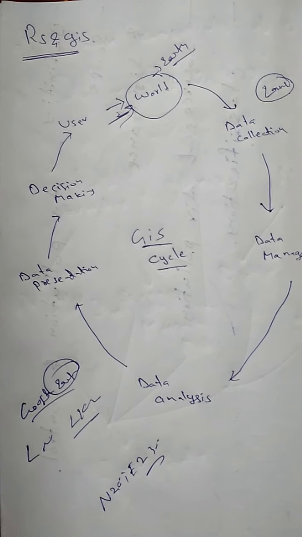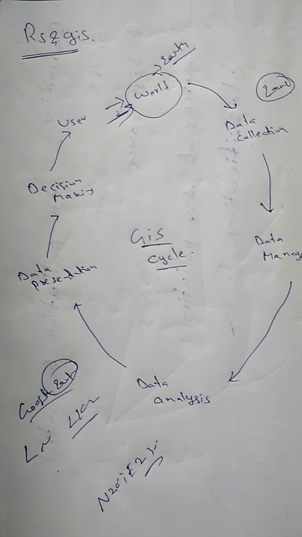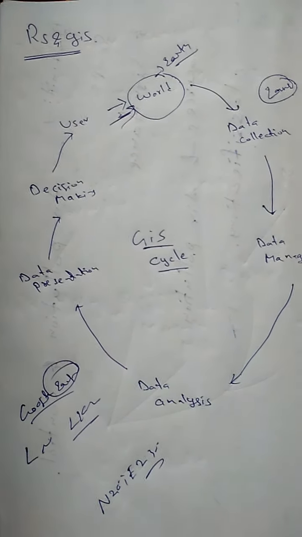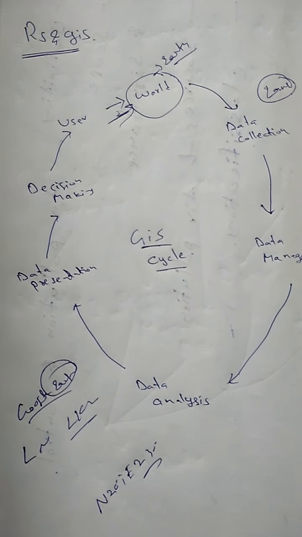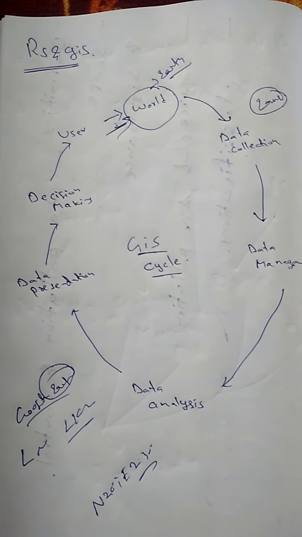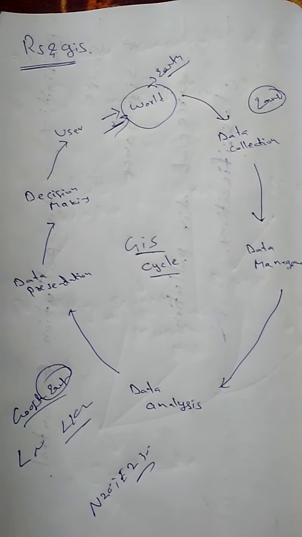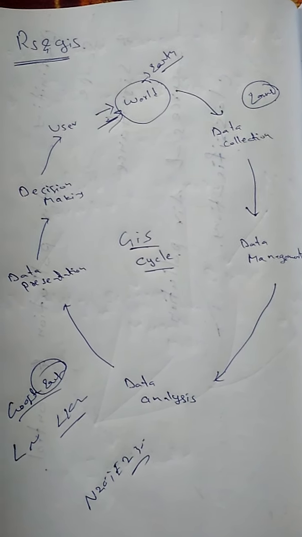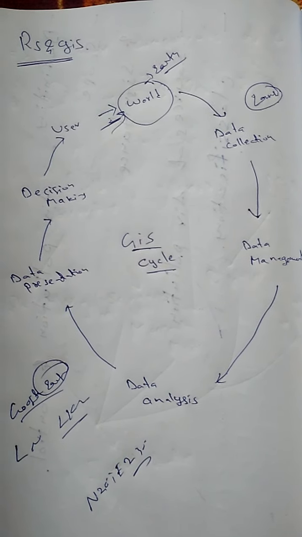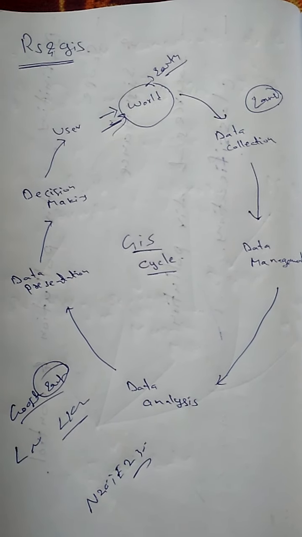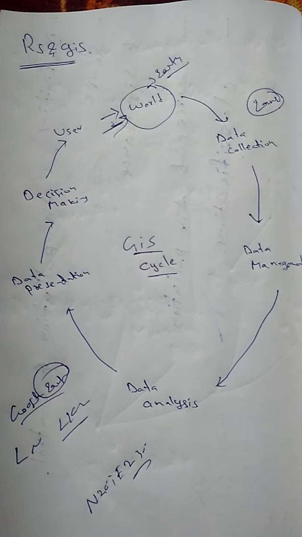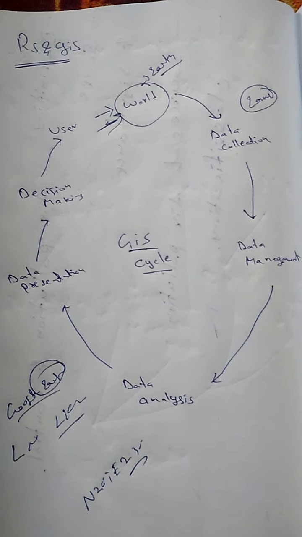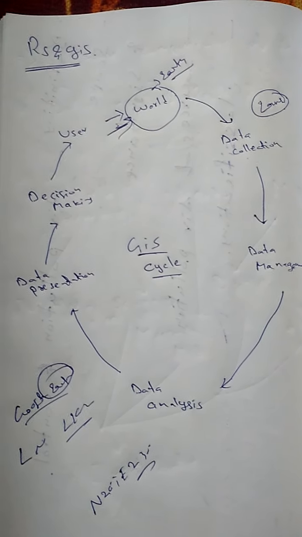So how is it going to be used? For example, a vast land is there. In that vast land you collect the data. Then you manage it: this much we can utilize, this much we cannot utilize. Next, you analyze it, which means you analyze each and every point. Next, you make a presentation of the vast land.